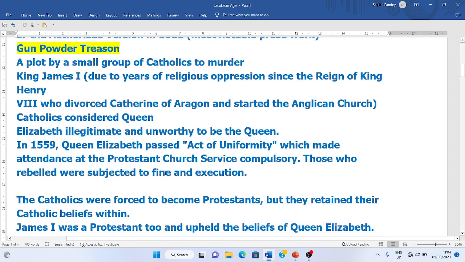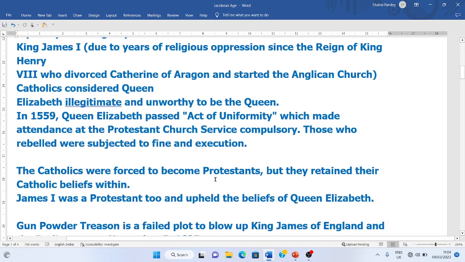the Protestant church, the Anglican church service, compulsory. Even if you are Catholic, you have to attend this Anglican church. Those who rebelled were subjected to fine and execution. So if anybody objected to this tradition of attending the Anglican church, they were fined, and they were also subjected to execution.